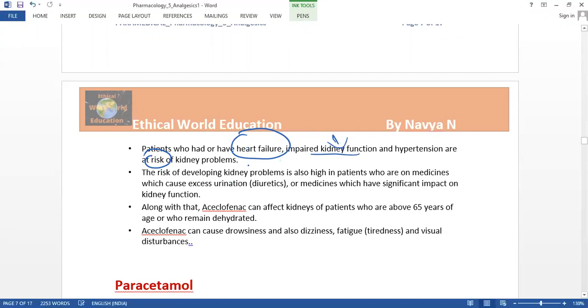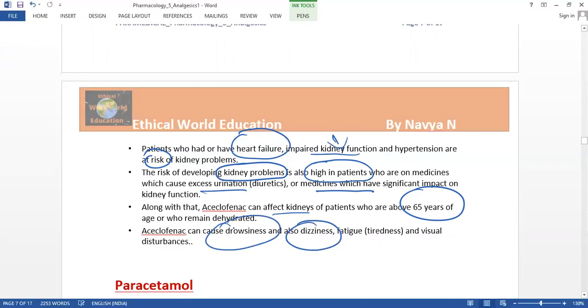And the risk of developing a kidney problem is also very high in those patients, and it also causes excess urination, and it is among the medicines that have a significant impact on kidney function. This may also affect the kidneys of patients above 65 years of age. For those people it directly affects. And this may also cause giddiness, drowsiness, and the patient may be very tired, and also disturbance.